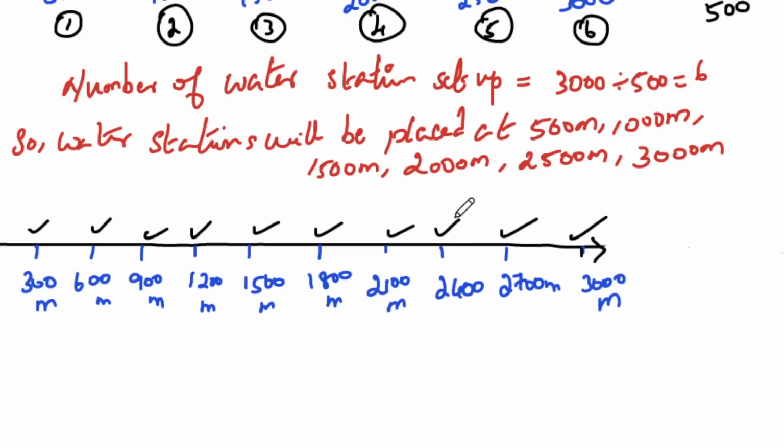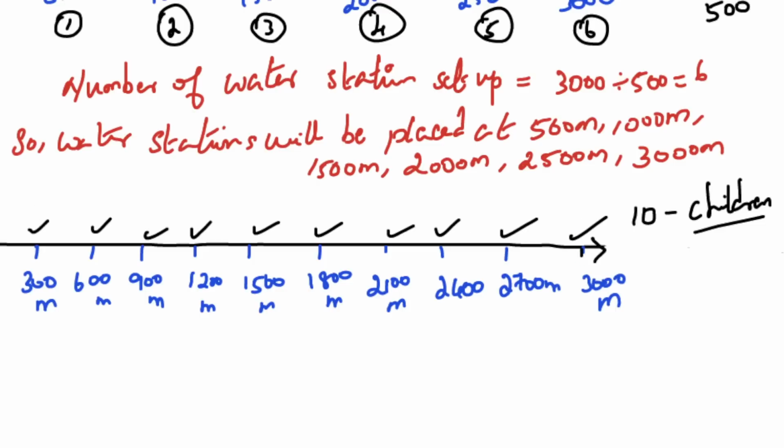So totally 10 children are needed. And at what positions will they be standing? 300 meters, 600 meters, 900 meters, 1200 meters, 1500 meters, 1800 meters, 2100 meters, 2400 meters, 2700 meters and 3000 meters.